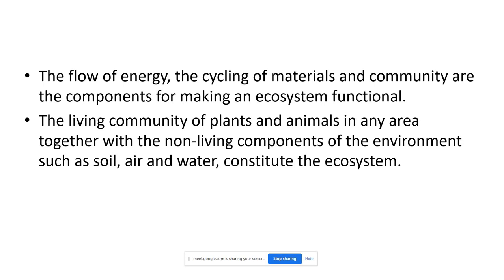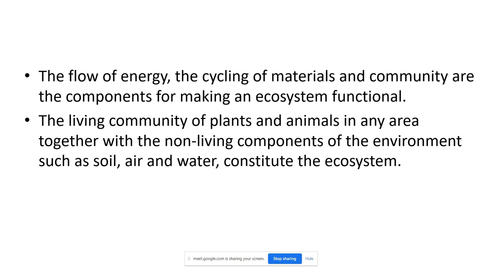Living components will be there if there are sufficient physical resources. So it depends. The flow of energy is important, and cycling of material. That means there is an energy exchange and the communities are surviving in that system. We can say the ecosystem is functional.